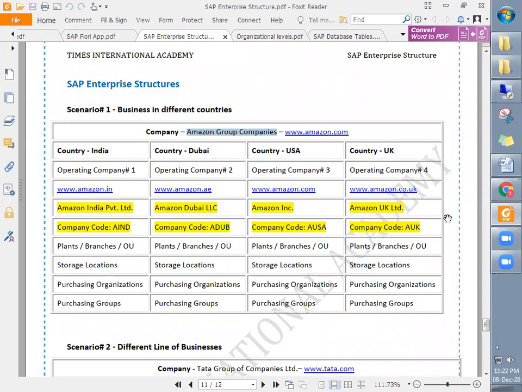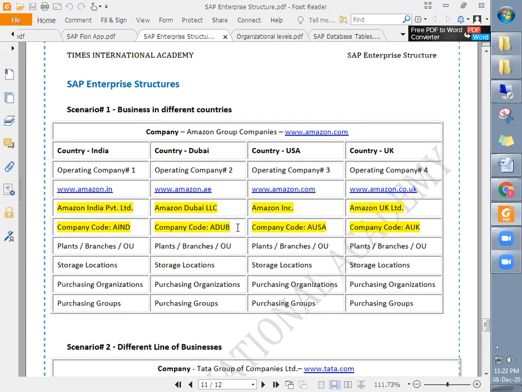In Saudi Arabia they may have a different name, like Tata Motors Saudi, whatever name they give. To carry out their business transactions in SAP related to Saudi, there is a different company code. If they open in Saudi Arabia, there will be a Tata Motors KSA, and based on the same division, different company codes.